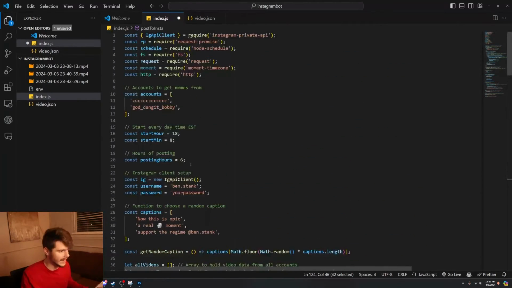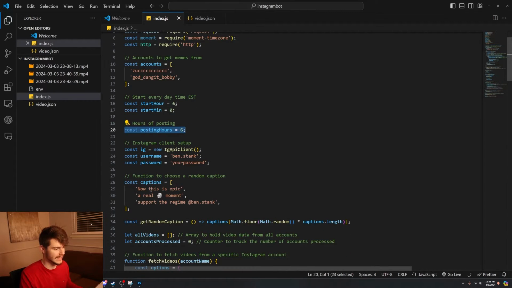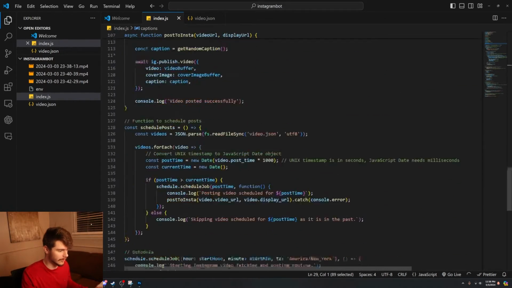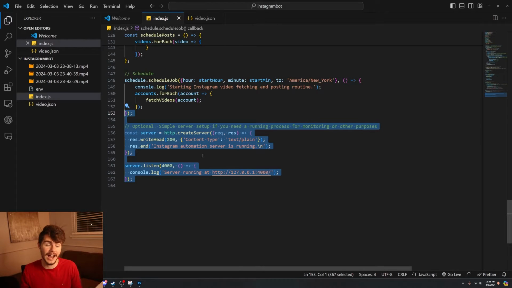So whenever it hits this specific time to start, which, if we wanted 6 a.m., we would just do 6:0 for 6 a.m. Now every time at 6 a.m., it will pull from these accounts here, get all the videos that were posted within the last 24 hours, and then schedule them for my account for the next 6 hours with these specific captions here. This will run for as long as this server down here is running and listening for times. So that's the high-level overview of how I put this together and how it works.